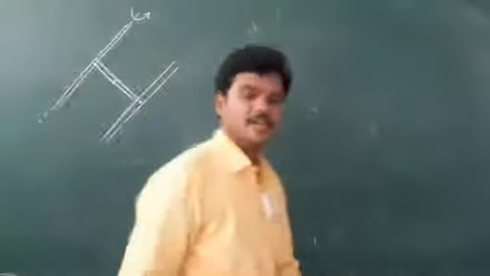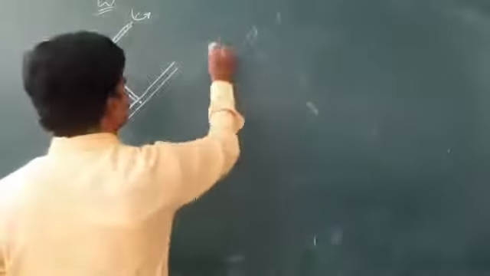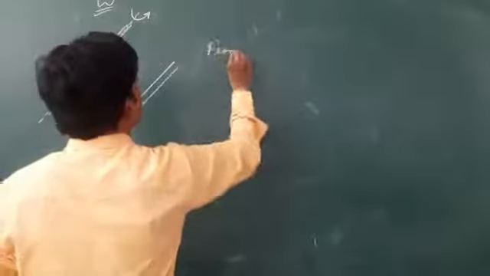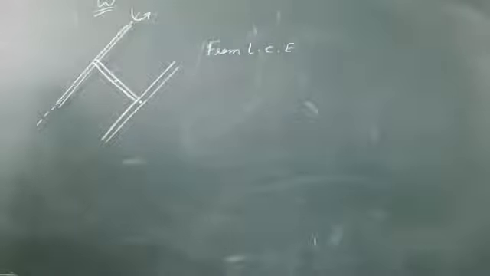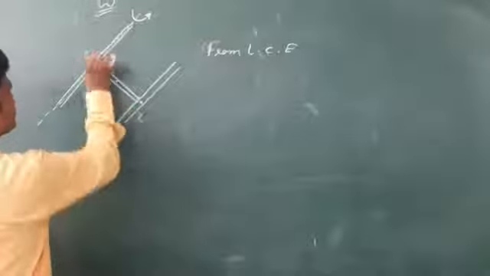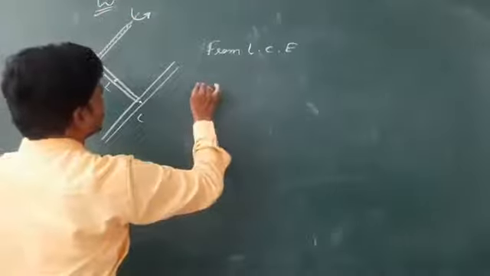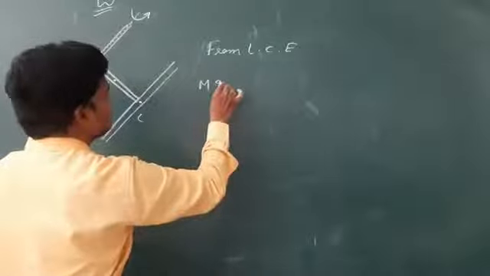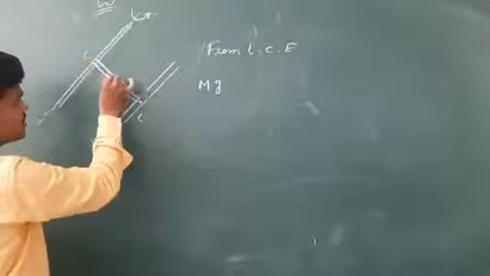To solve this one, again I am using the same concept as the previous problem. To find angular speed, I am using loss in potential energy equals gain in kinetic energy. So, in a simple way, from the law of conservation of energy, loss in potential energy is equal to gain in kinetic energy. L is the length, and we need it with respect to the vertical. So the potential energy we can write as Mgh, where M is the mass, and from this onwards I am finding the center of mass of this rod.